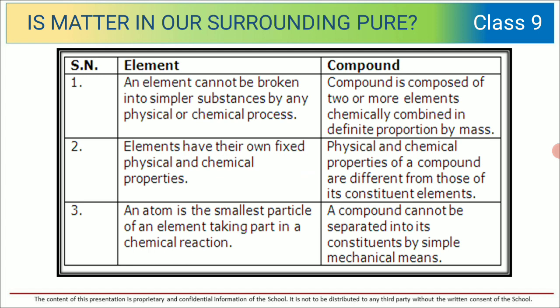See over here children, a very important difference between element and compound. An element cannot be broken into simpler substances. A compound is composed of two or more simpler substances, so they can be separated through chemical means. Elements have their own fixed physical and chemical properties. The physical and chemical properties of a compound are different from those of its constituents.